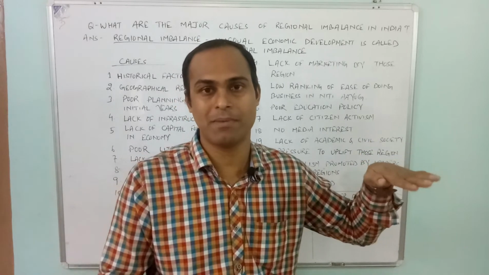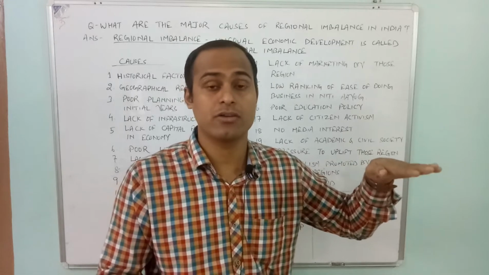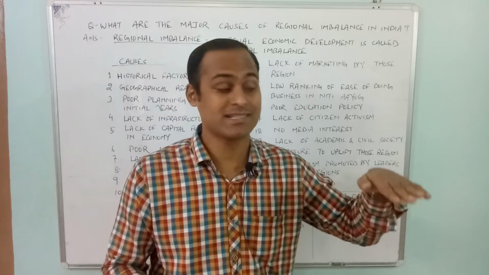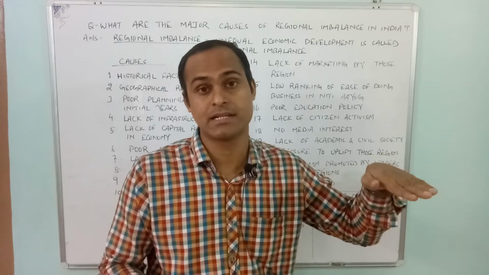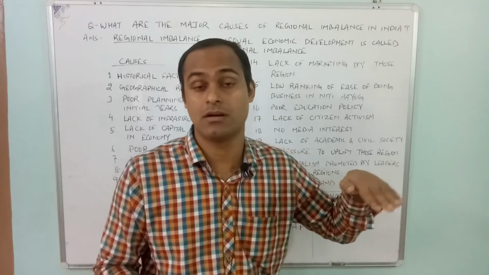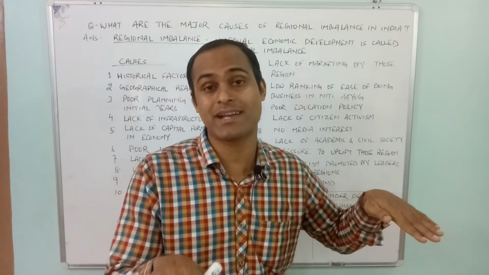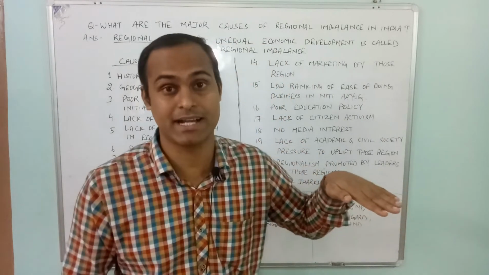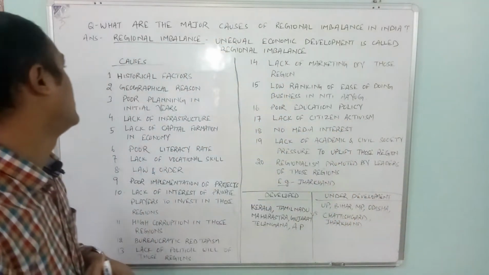You can see there is a regional imbalance, and you have to analyze the reasons because of which these four or five states are improving and are quickly very progressive, and why this other region is very much negative. You have to show them.